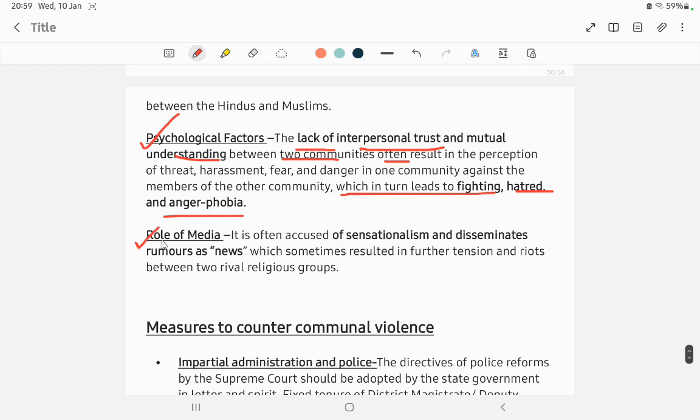And the last and the most important factor is the role of media. Basically, if you look at the media, they are always propagating Hindu-Muslim. That is, if something Muslim comes out, then the media will project this, create sensationalism, meaning for viewership they instigate Hindu and Muslim. So it is often accused of sensationalism and disseminates rumors as news, which sometimes results in further tension and riots between the two rival religious groups.